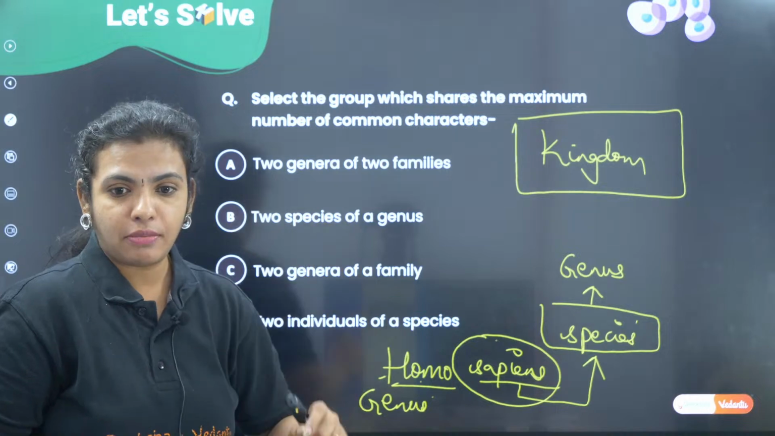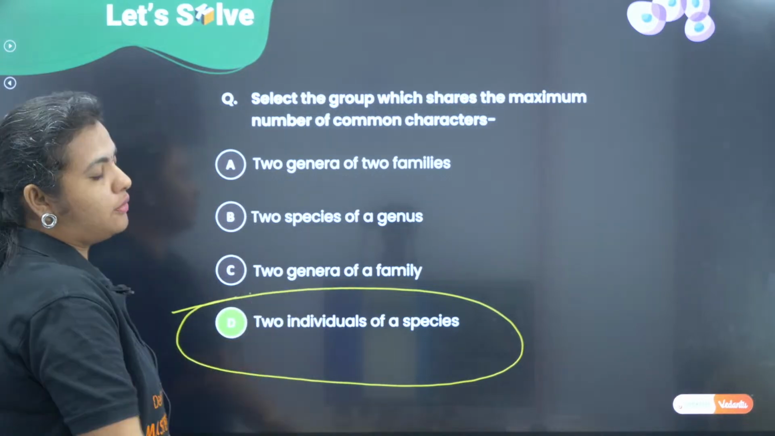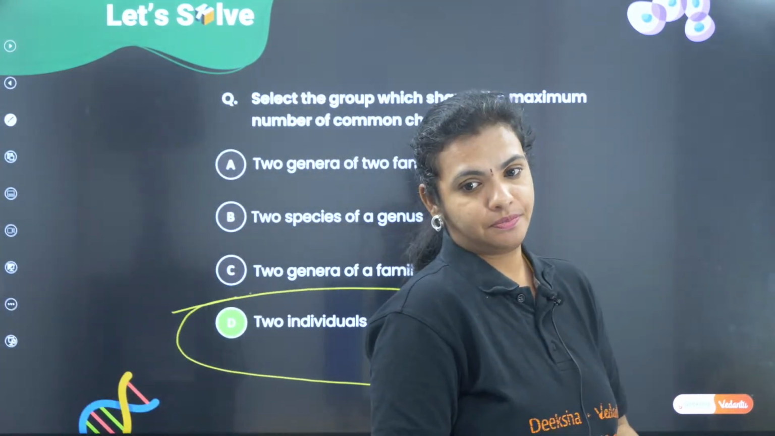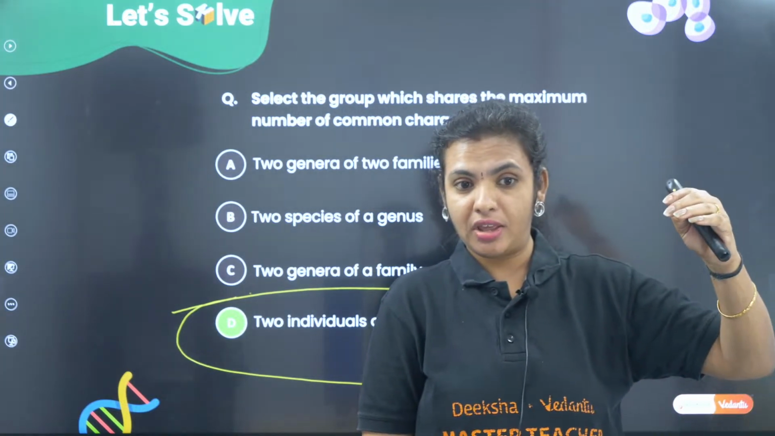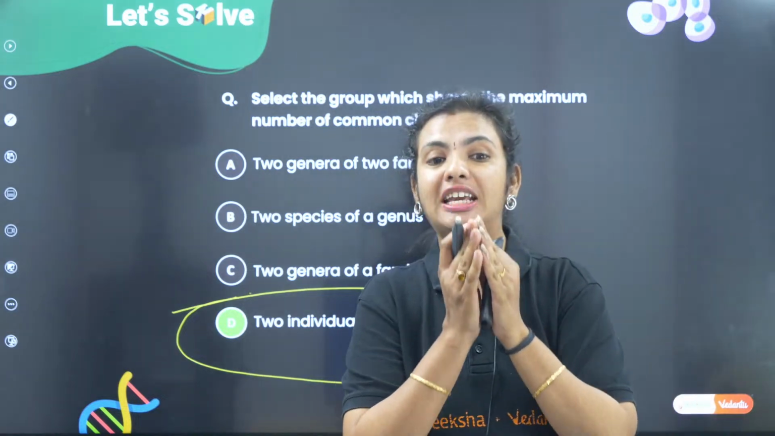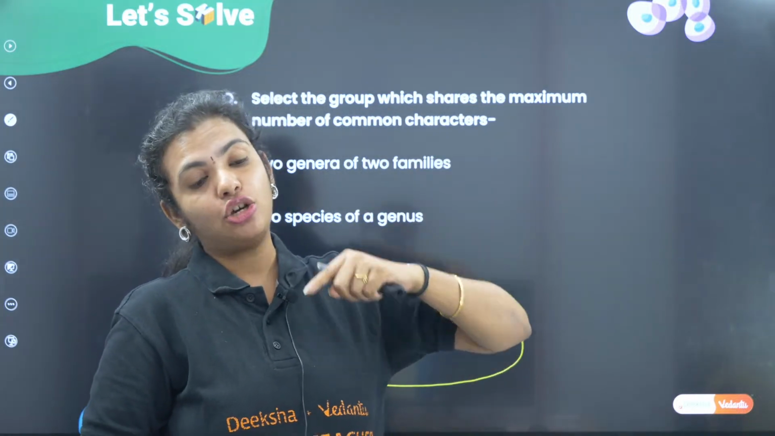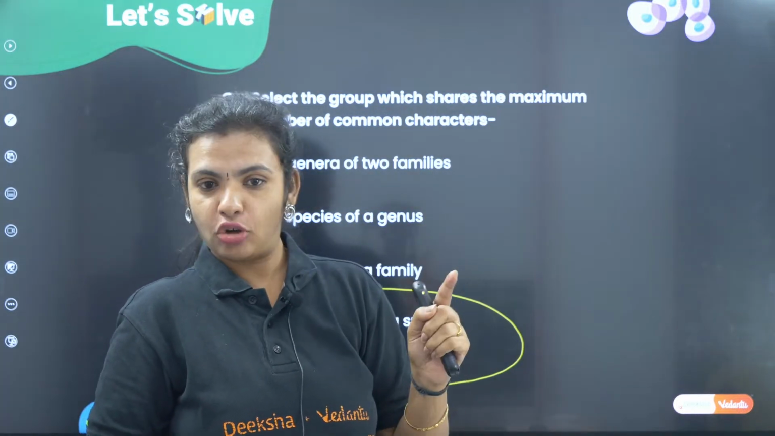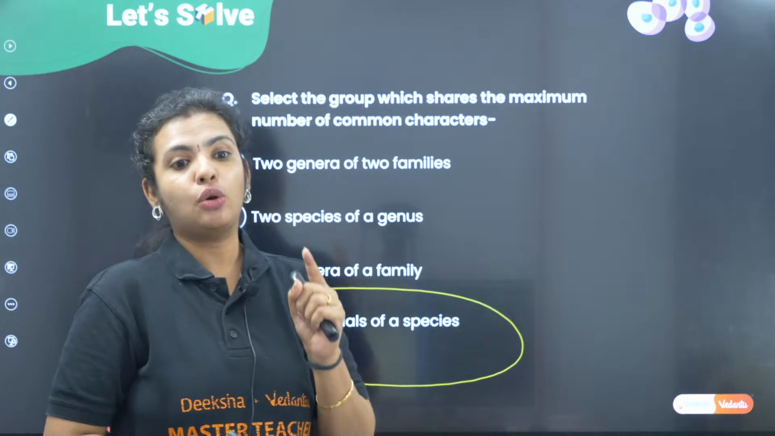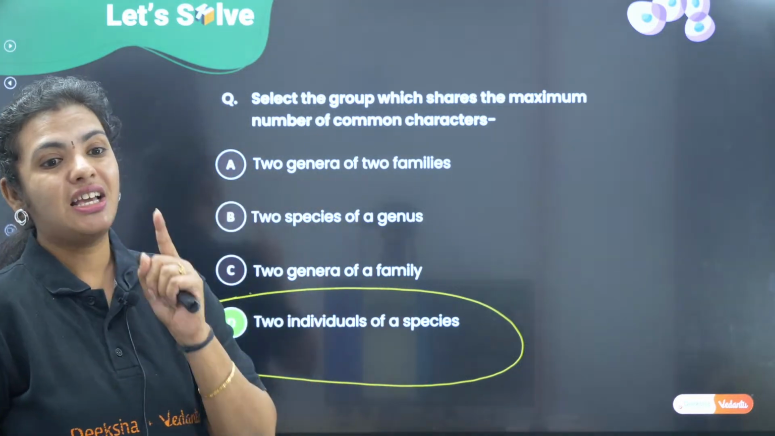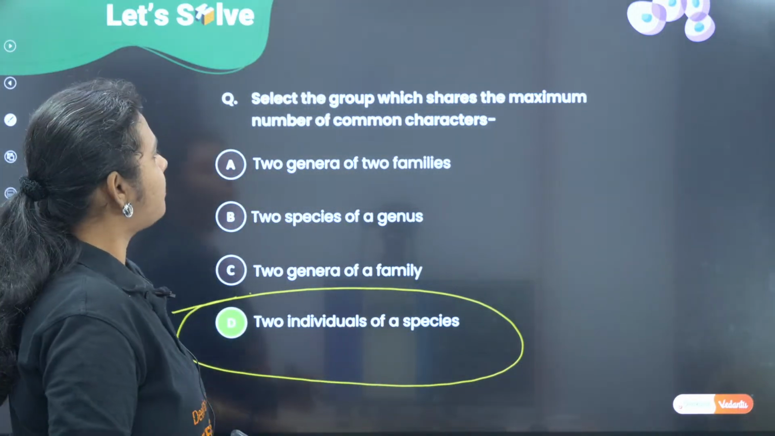So the maximum number of common characteristics is going to be shared by two individuals of the same species. Not anyone else. So as you go higher in the hierarchy, the number of common characteristics decreases. So the number of common characteristics will decrease as you go above in the hierarchy. So the lowest is the species, and the maximum number of common characteristics will be seen in individuals of the same species. So please know this, children.